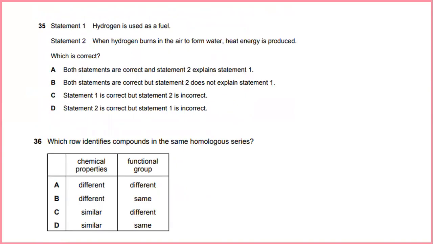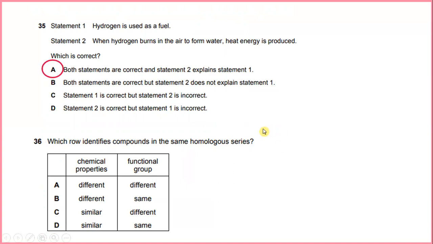Statement 1, hydrogen is used as a fuel. Statement 2, when hydrogen burns in the air to form water, heat energy is produced, which is correct. Both statements are correct, and statement 2 explains statement 1. The answer will be A.